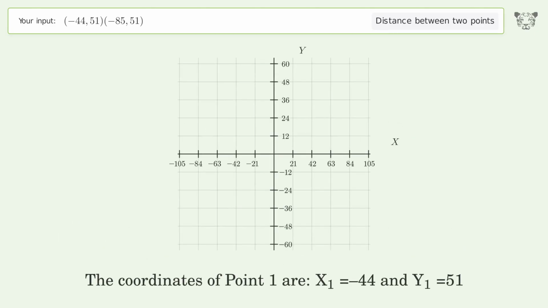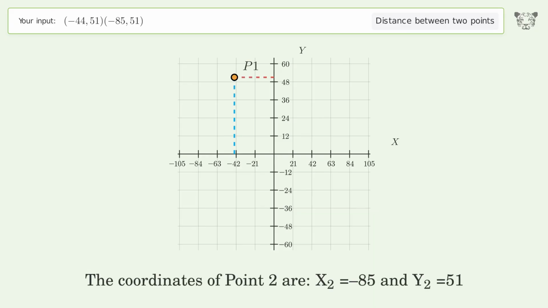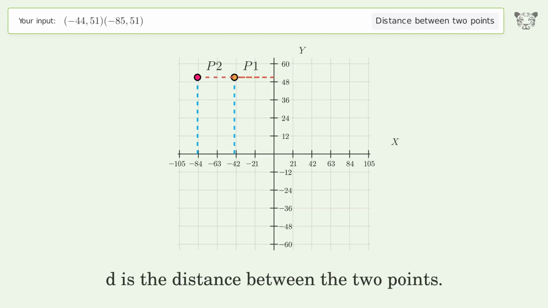The coordinates of point 1 are, x1 equals -44 and y1 equals 51. The coordinates of point 2 are, x2 equals -85 and y2 equals 51. D is the distance between the 2 points.